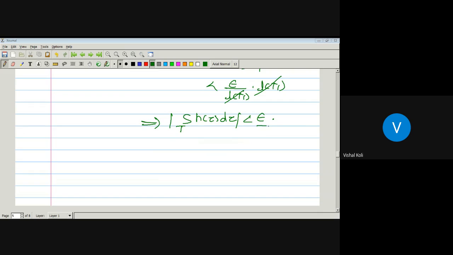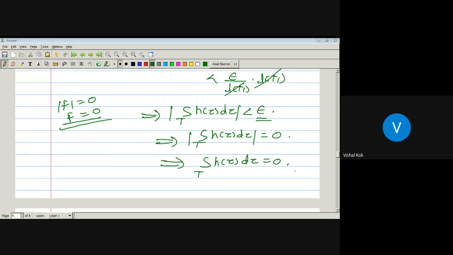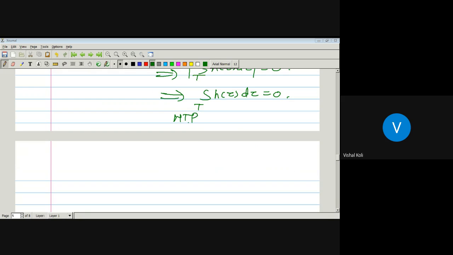As epsilon is arbitrarily small, it must be tending towards 0, which implies modulus of integration over the set T of H of Z dZ is equal to 0. And we know that if the modulus of some function is equal to 0, then the function must be equal to 0 only, which implies integration over the set T of H of Z dZ is equal to 0. And that is what we have to prove, and hence the proof. So for the second case also, the integral value over this triangle T of a function H must be equal to 0. Now the third possibility, which is A is a point inside of the triangle T.